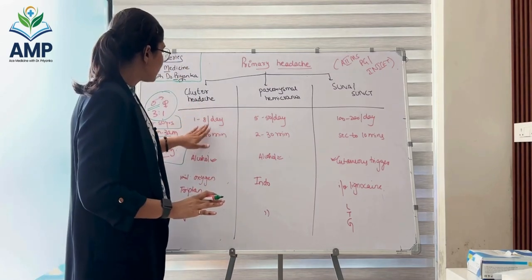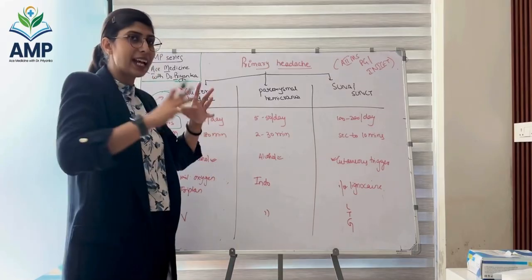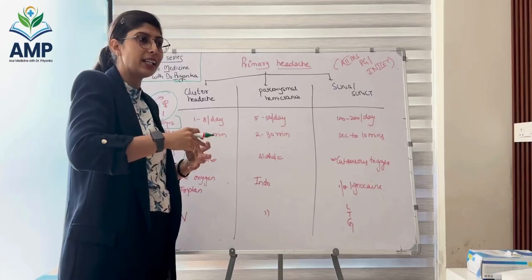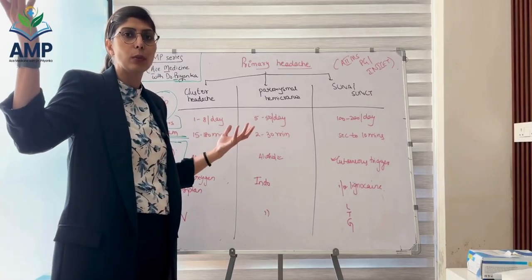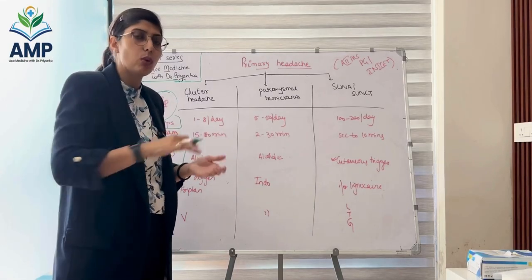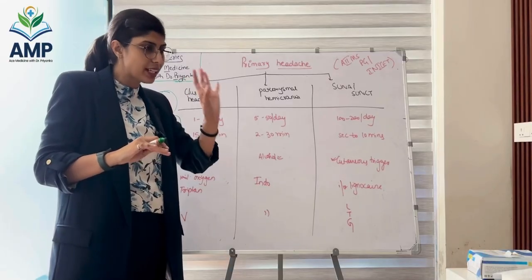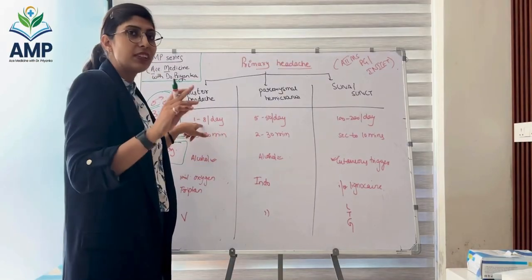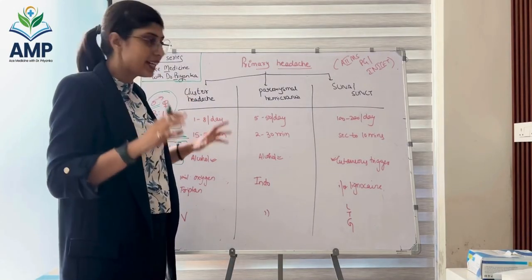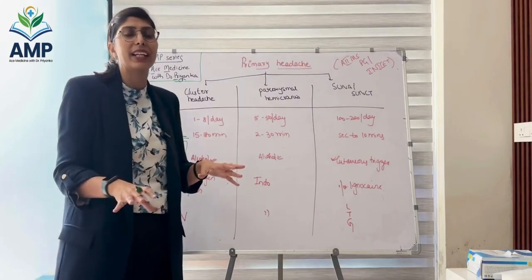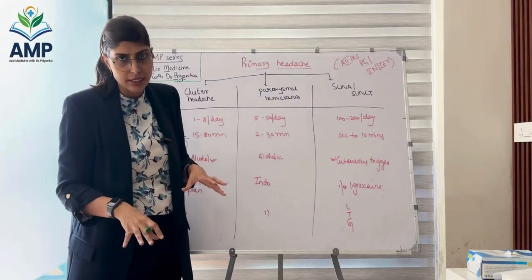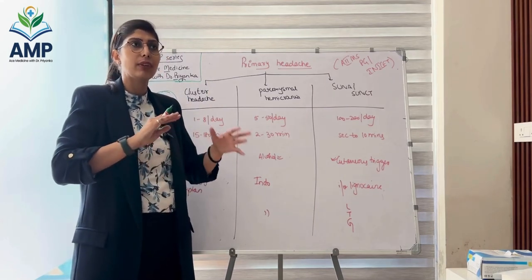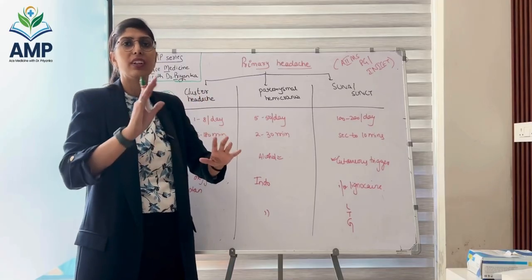Another difference is that in cluster headache, usually the attacks are more in number. Migraine is a severe throbbing headache and it has an ascending or crescendo pattern. It keeps on increasing. It doesn't go away at any point of time, and the duration lies between 4 to 72 hours as we discussed. But in cluster headache, the frequency is 1 to 8 per day. These headaches can remain from 15 minutes to 180 minutes. 180 minutes is about 3 hours. So 15 minutes till 3 hours, these attacks happening at least 5 to 6 times in a day, or any frequency between 1 to 8 in a day.